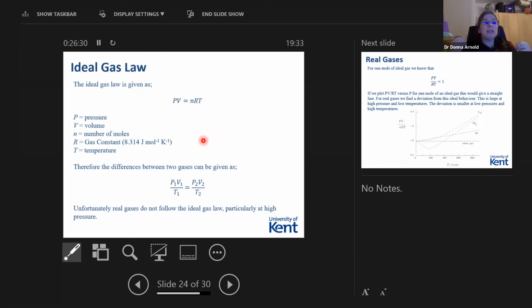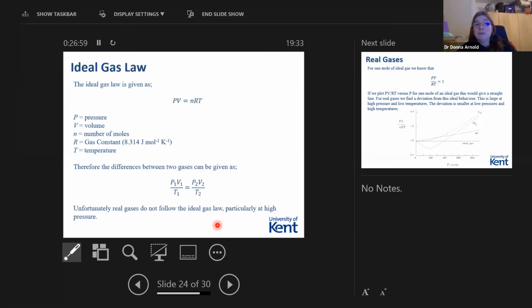And this means that we can start to work out the differences in temperature, pressure, and volume between two gases. So we can actually write it like this: P1 V1 over T1 is equal to P2 V2 over T2, where the 2 tells us that's gas number 2, and the 1 tells us that's gas number 1. However, so this is great. We have a way to calculate things. This is really, really good news.